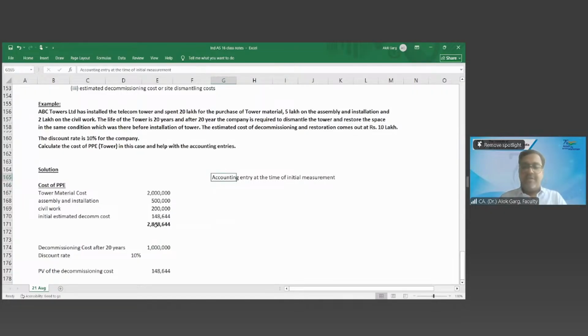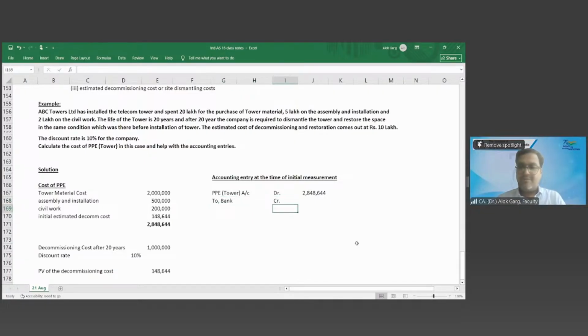PPE account debit. What is the value? The value is already calculated: 28,48,644. What is credit? Credit to bank.